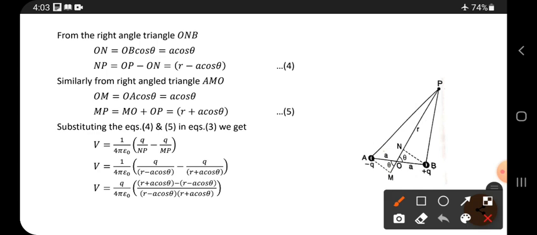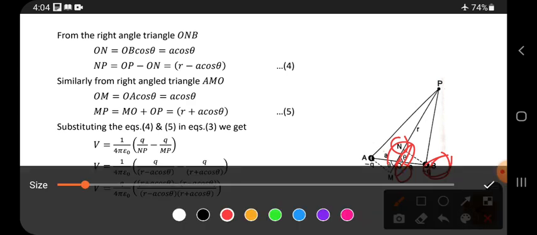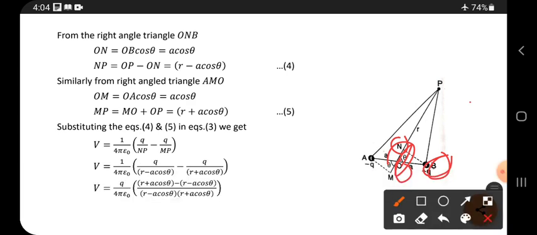Next, here OB is the hypotenuse, and NB is the opposite side. What I want here is the ON distance, which I don't know. So I am going to calculate the ON distance.